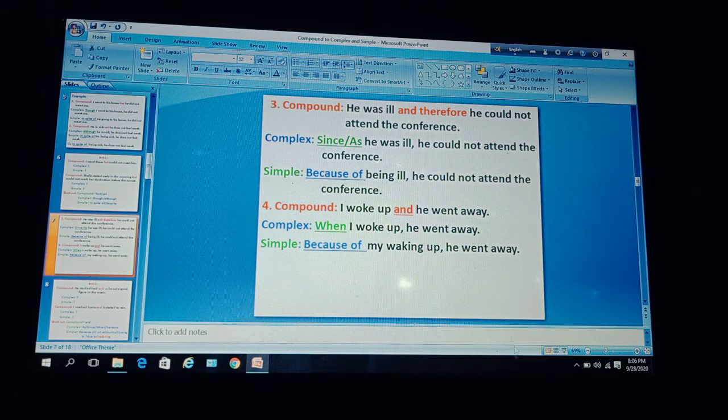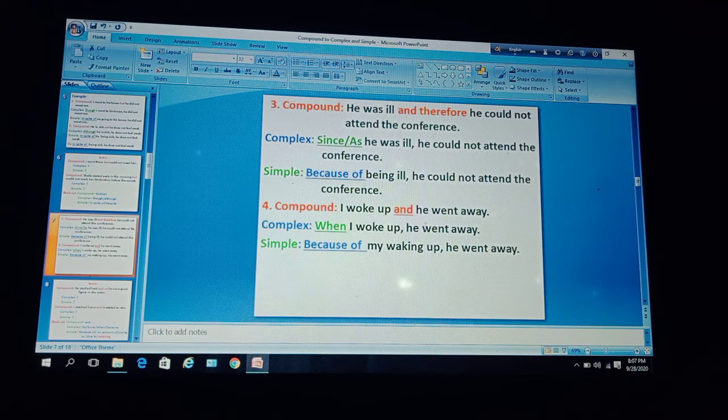Dear learners, next example: I woke up and he went away. First clause, I woke up, an independent clause, then the last clause, he went away. This is also an independent clause, and these two clauses are joined by and. So this is a compound sentence. Now we are to make it complex and simple.